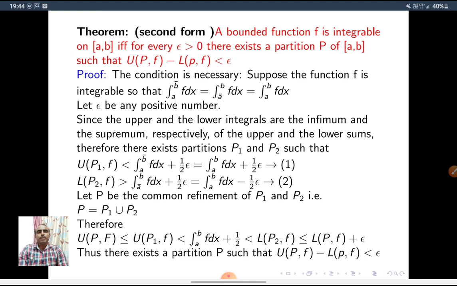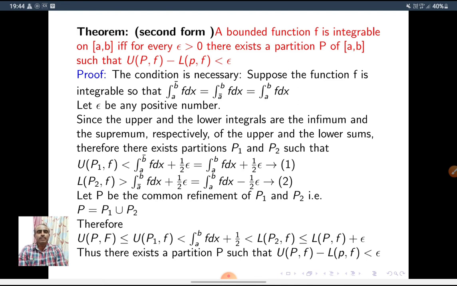Since the upper and lower integrals are the infimum and supremum respectively of upper and lower sums, the upper integral is the infimum of upper sums, and the lower integral is the supremum of lower sums. So by the Darboux theorem there exist P1 and P2 such that UP1F is less than the upper integral of f dx plus 1 by 2 epsilon.